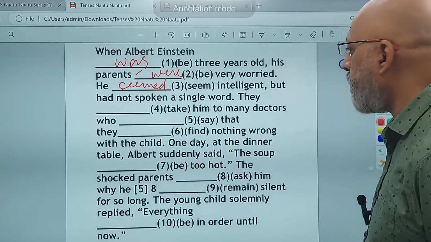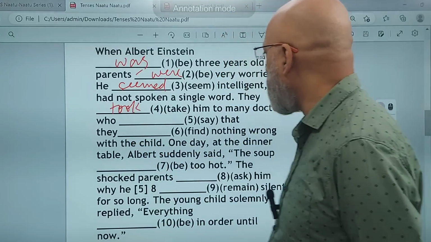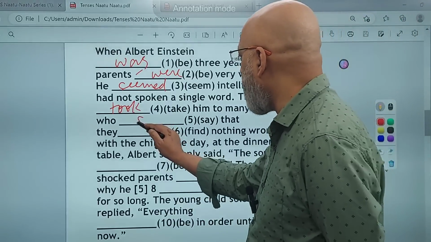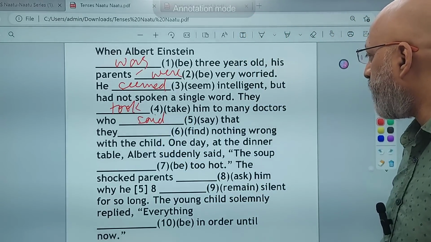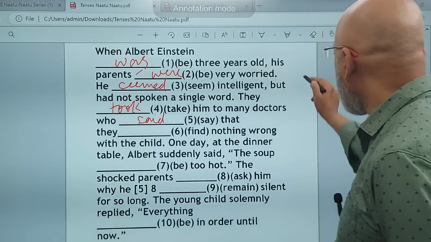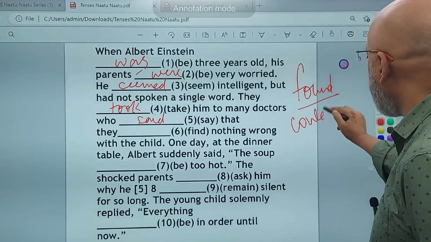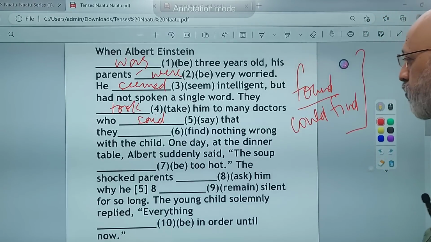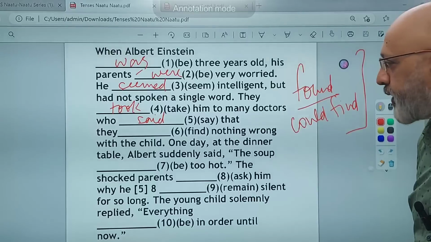They took him to many doctors. This one is quite simple. They took him to many doctors who, then what will it be? Who said, what did they counsel? They advised or whatever. So it will be past tense. Who said that they found nothing wrong with the child. Now here there could be two options. One, you could write found, that they found nothing wrong, or it could also be that they could find nothing wrong. Both are correct. You can use both. That they could find nothing wrong with the child.